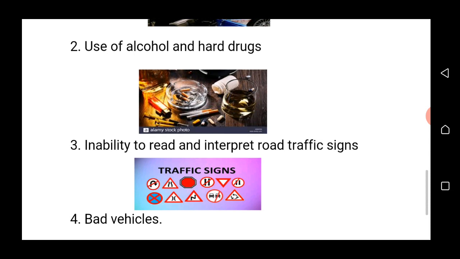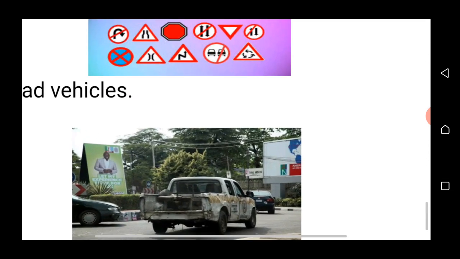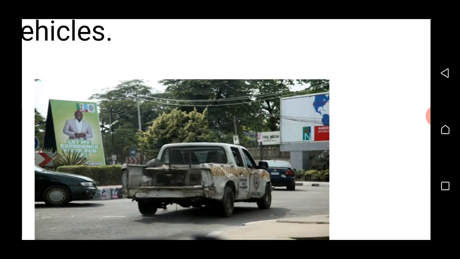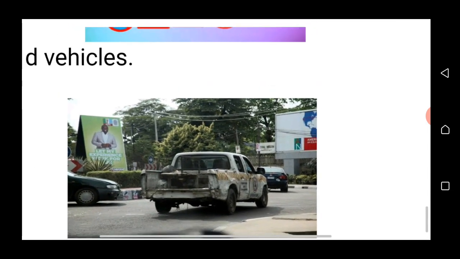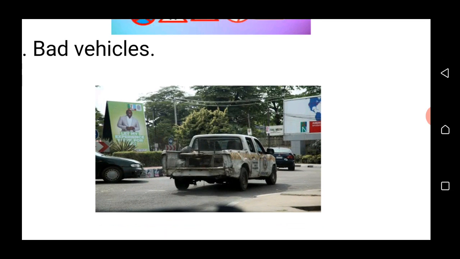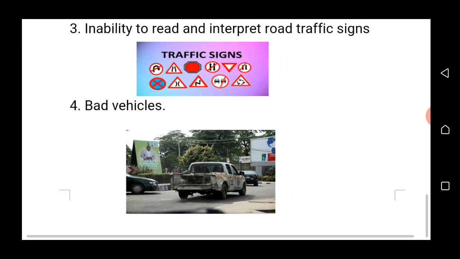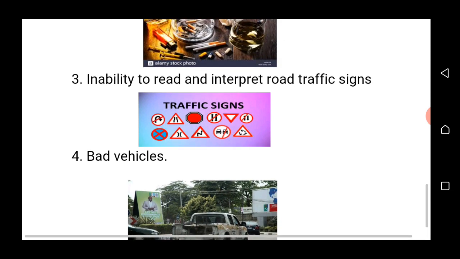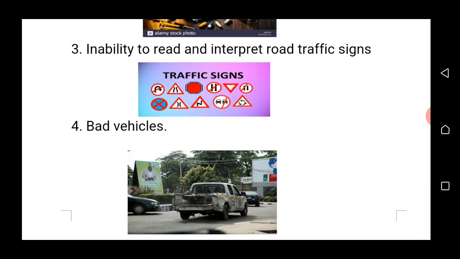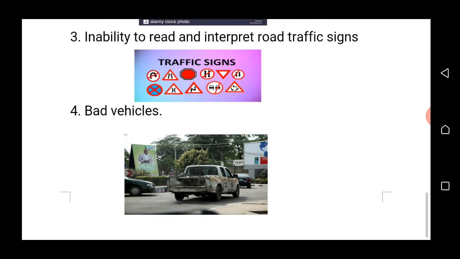The fourth one is bad vehicle. When vehicles are bad, of course, anything could happen to the vehicle while they move because of the condition, and this might lead to accident. So when vehicles are bad and the owner does not fix it, it may lead to accident. It is one of the causes of accident. So in this lesson we are treating these four.